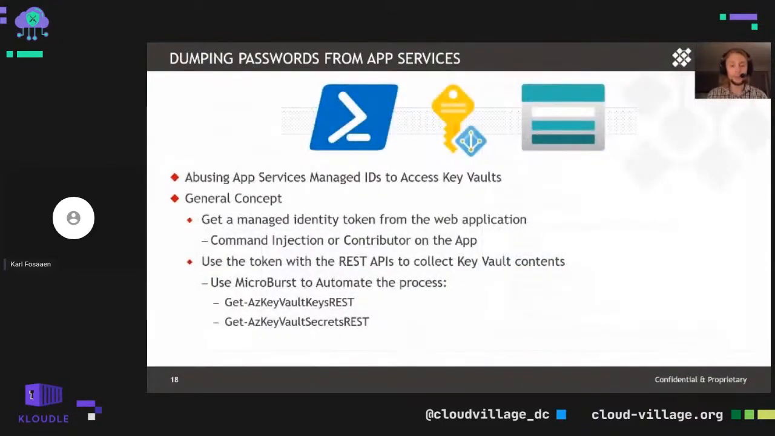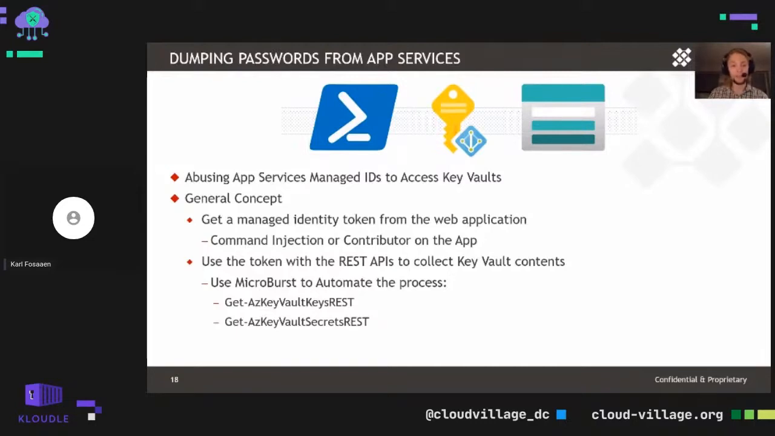So one of the things I wanted to touch on here, if we're able to use that Kudu interface, is potentially using app services managed identities. So an app service application that has a managed identity tied to it to access key vaults. So our potential scenario here is, let's say we're doing an application pen test against an app services application. We get command execution or some way to pull a token out of the application. And then utilizing that token, we can potentially collect key vault contents as that managed identity.